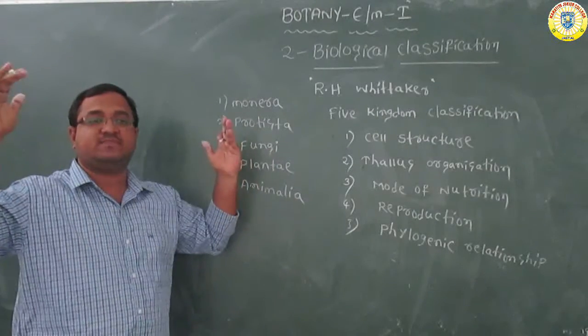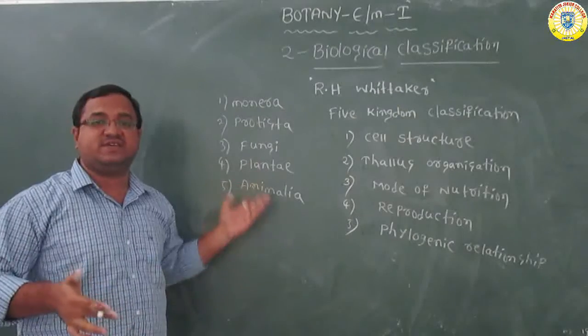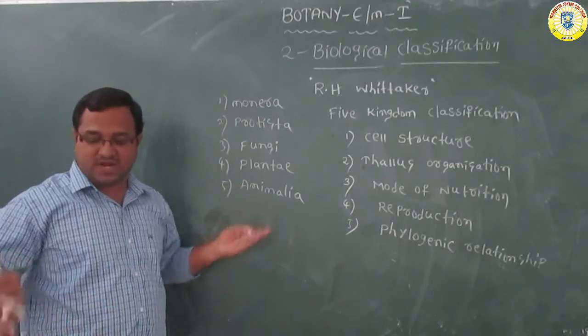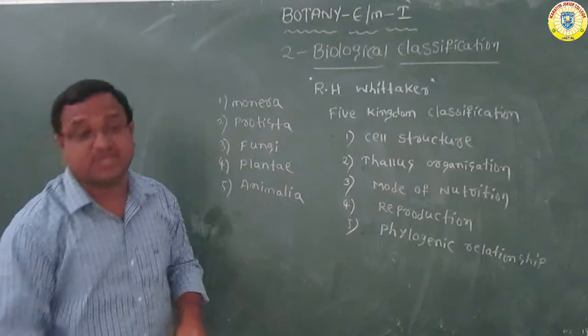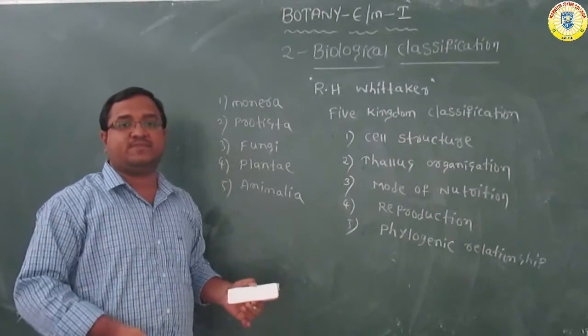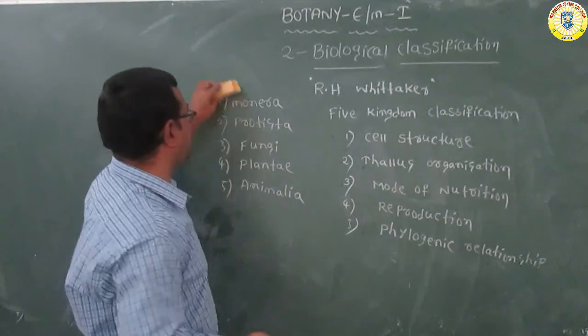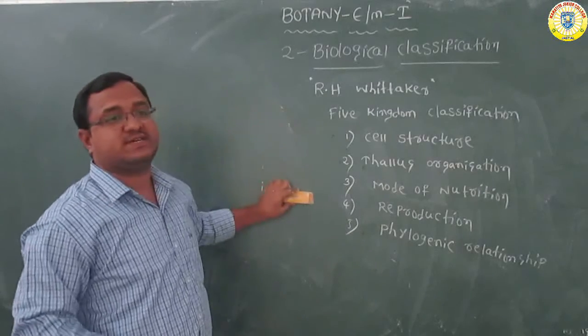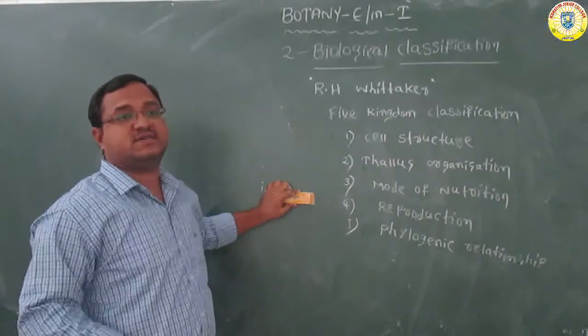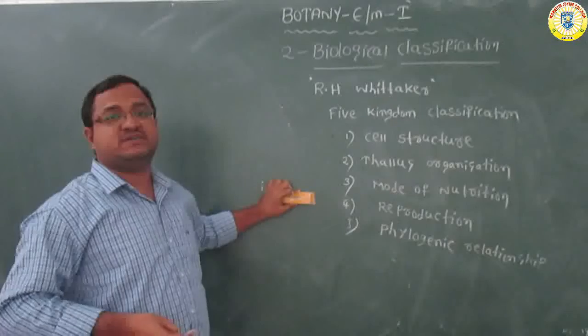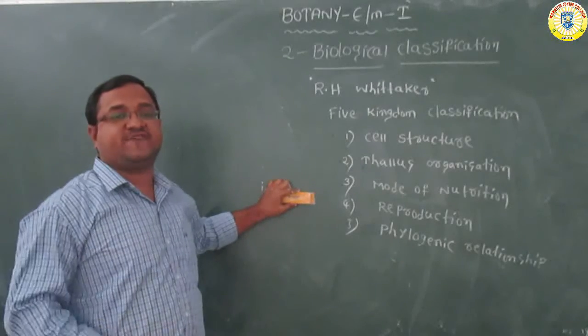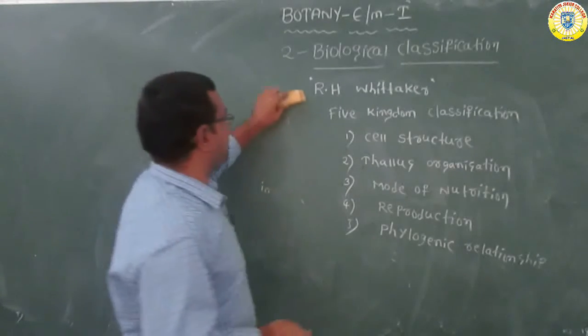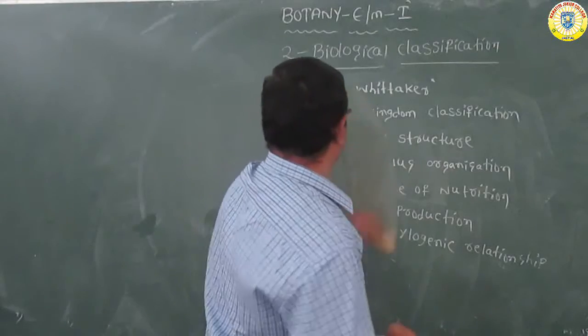So based on some characters, he classified these organisms. Here we are going to discuss an important table, which shows based on what characters these 5 kingdoms are classified. So now we are going to discuss that particular table which was given in the textbook.